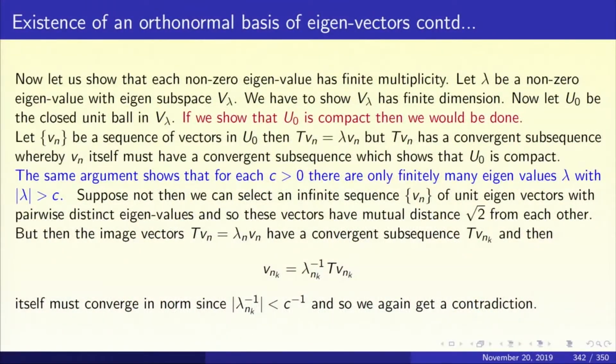So, 1 upon lambda n k will be less than C in absolute value. So, 1 upon lambda n k times T V n k will also converge, perhaps after passing to a subsequence. So, this sequence of unit eigenvectors which are mutually perpendicular has a convergent subsequence, which is false because the distance between any two of them is root 2.